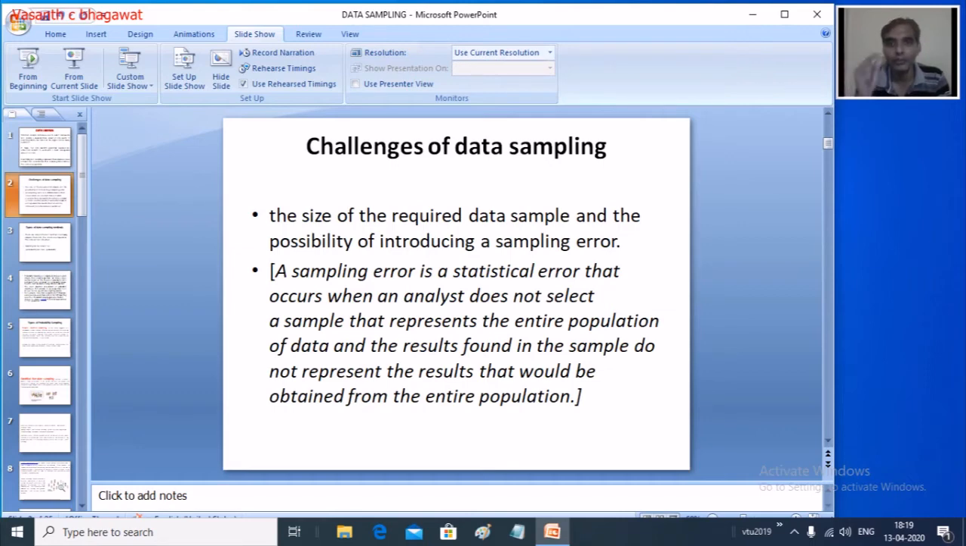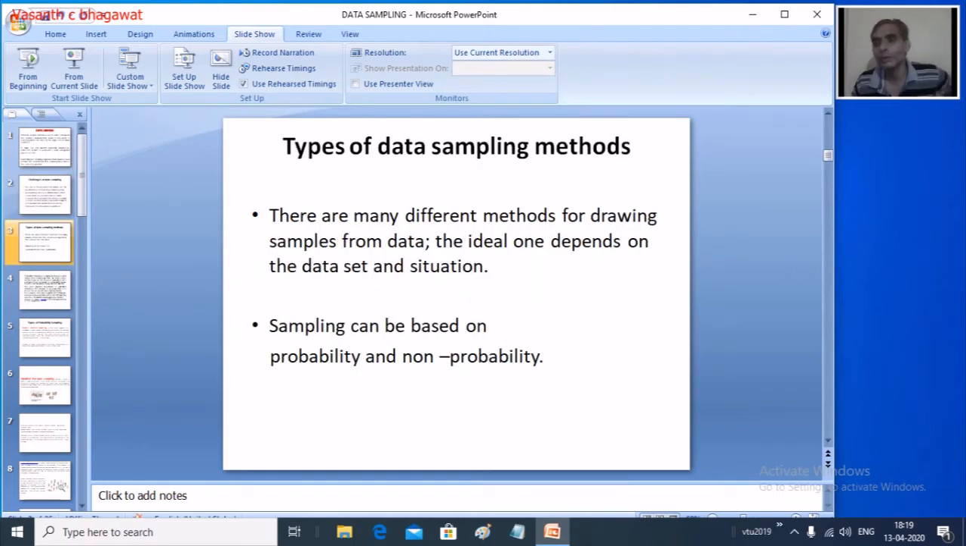So the major challenge for an analyst here is what size of data sample he is supposed to select, and what percentage of sampling error is introduced. This is one of the important things he is supposed to consider.